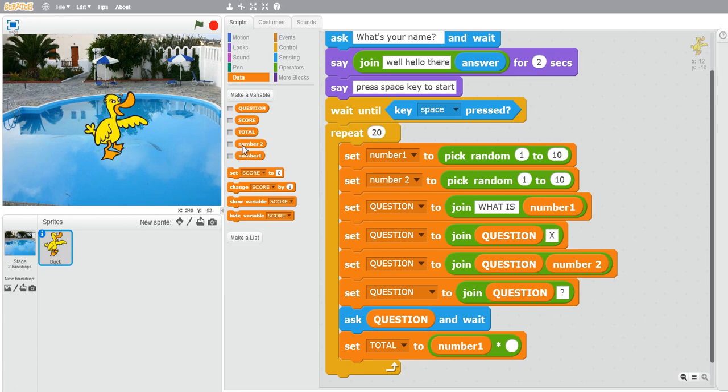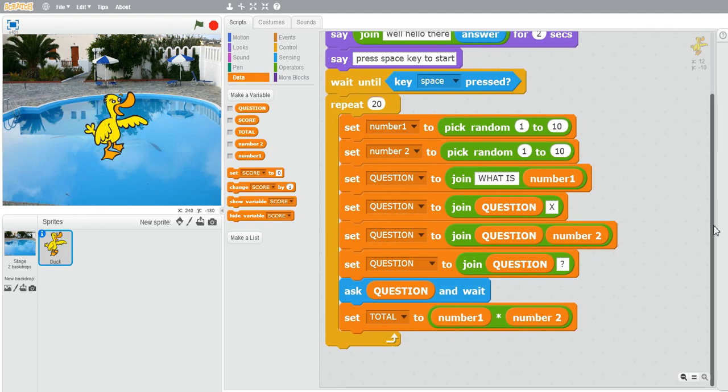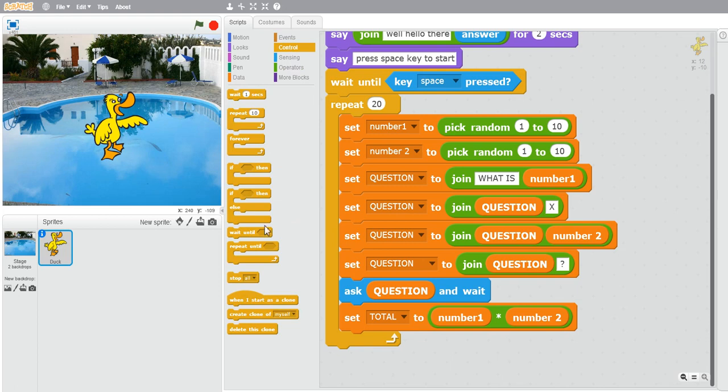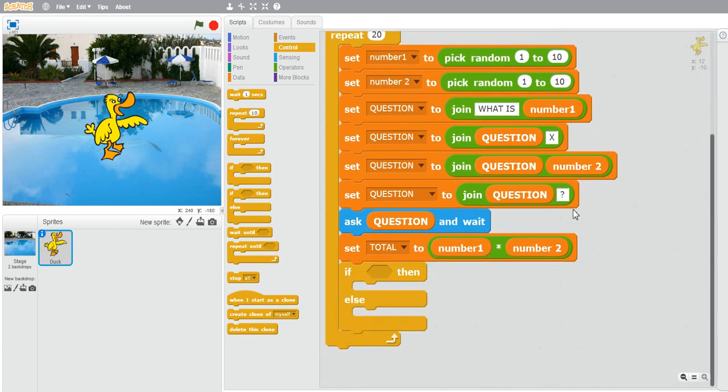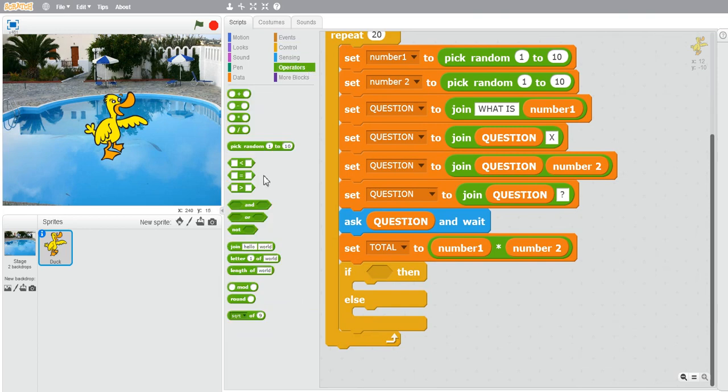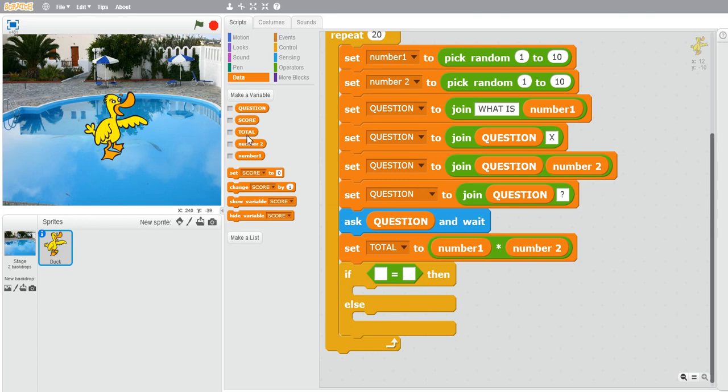Now the next thing is we have to tell that if the computer's total is equal to the answer, then we have to say very good, and else we have to say oh no. For that, go into the control, take this if block, put it into the repeat loop, come down, take this is equals to block from the operators and take this total.